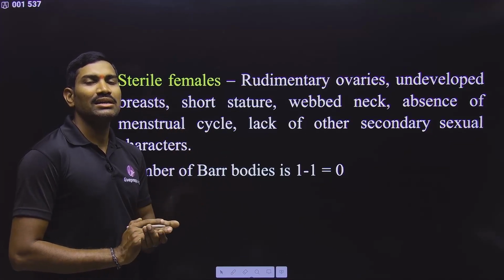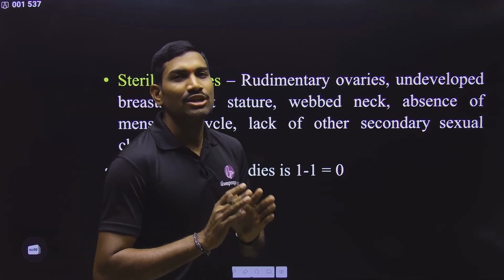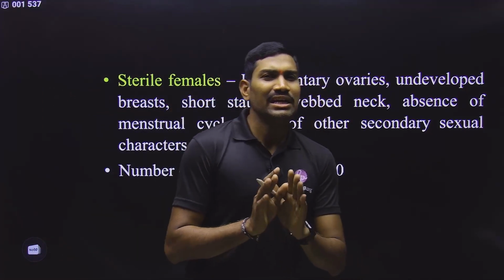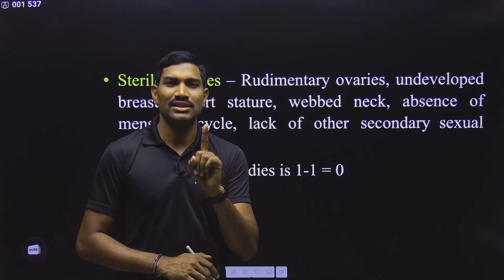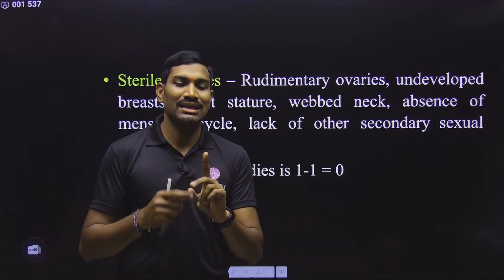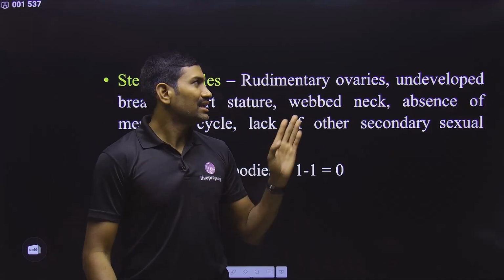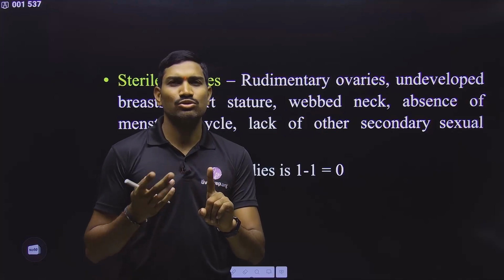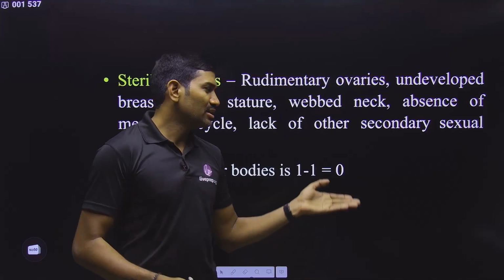Simply, what are bar bodies? These are the non-functional X chromosomes. In any individual, only one X is functional. If more than one X chromosome is present, that extra X will become non-functional. Here only one X is there, so that X should be functional. So that's why bar bodies are 0 here.